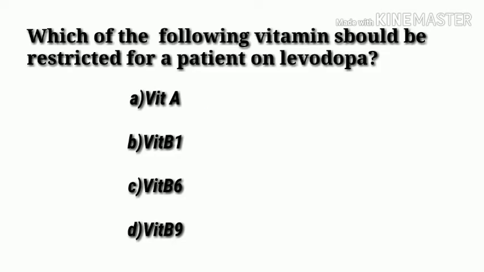Which of the following vitamins should be restricted for a patient on levodopa? Options: A. Vitamin A, B. Vitamin B1, C. Vitamin B6, and option D. Vitamin B9. Answer is option C. Vitamin B6. Vitamin B6 is pyridoxine. Pyridoxine and high protein diet reduce the effectiveness of dopamine. When a patient is taking anti-Parkinson drug, that is levodopa, vitamin B6 and high protein diet should be restricted. It decreases the absorption and metabolism of dopamine.